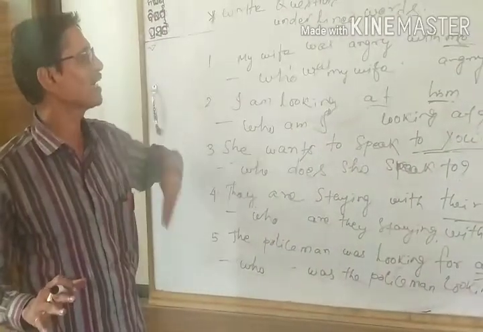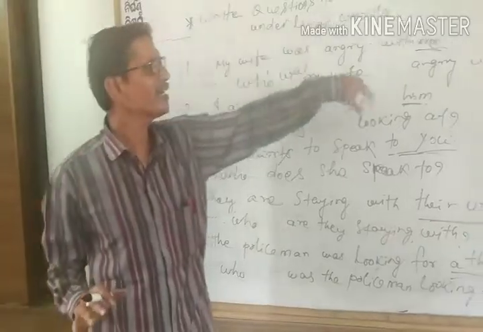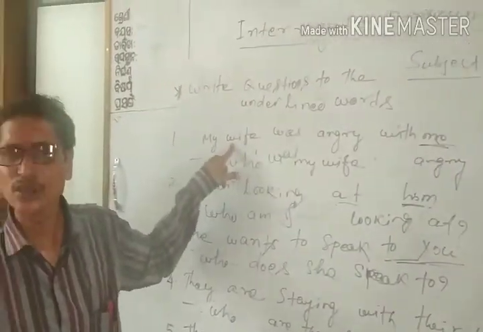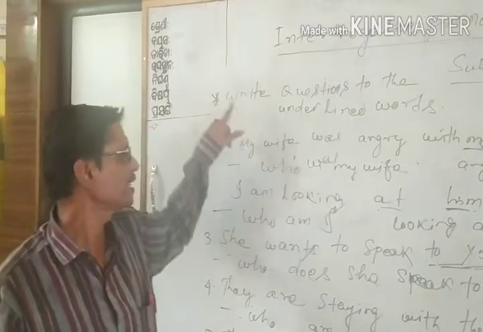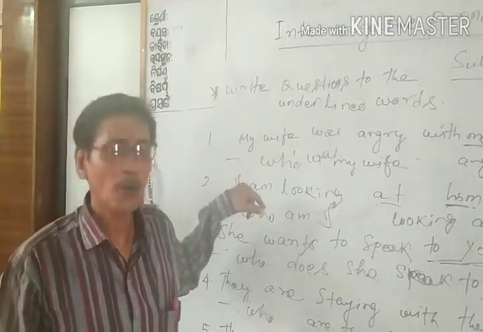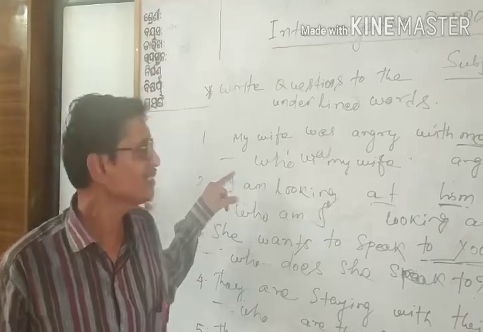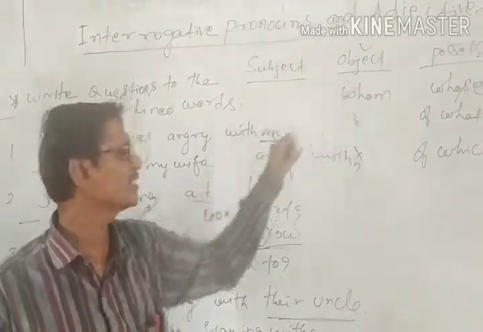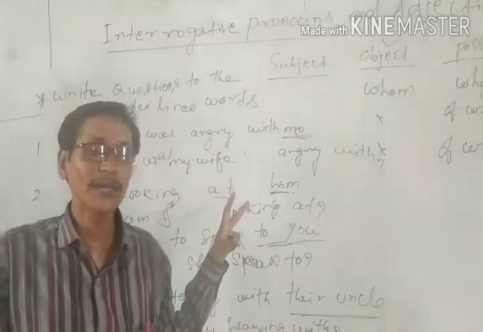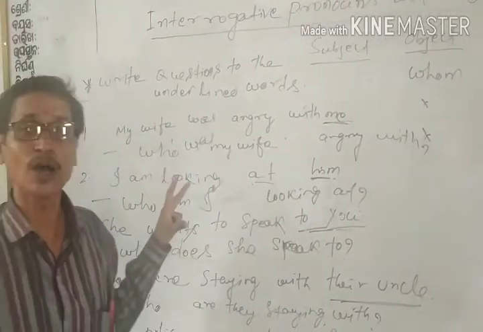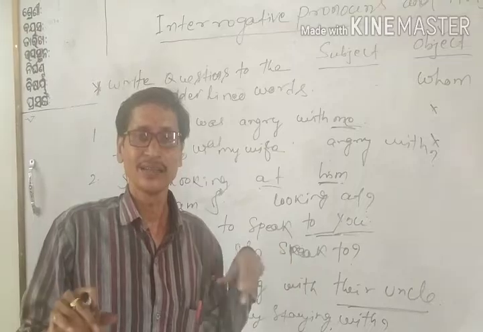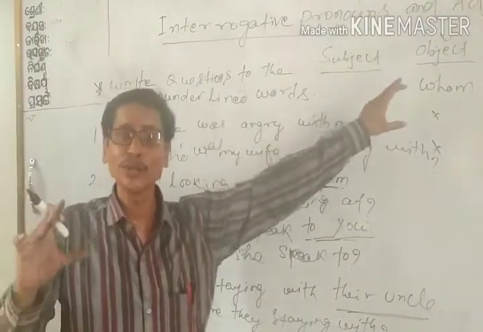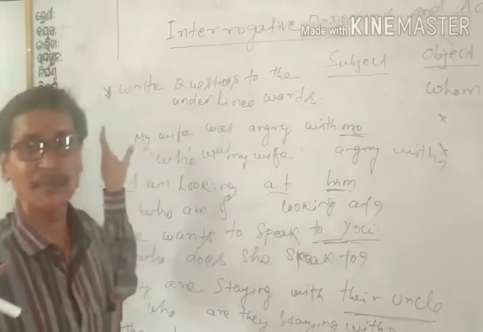So we have understood now. We converted these sentences into interrogative sentences with an interrogative pronoun at the beginning of the sentence. We understood that whom is used as an object, but whom is not normally used in spoken English or general English. Whom can only be used in very formal English at the beginning of the sentence.